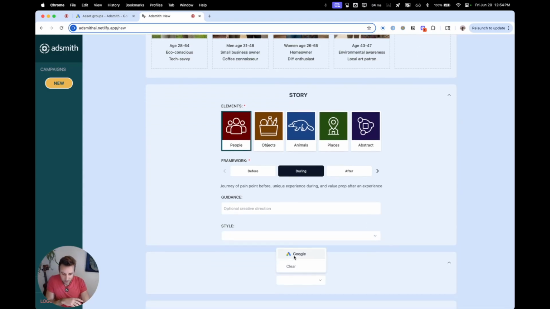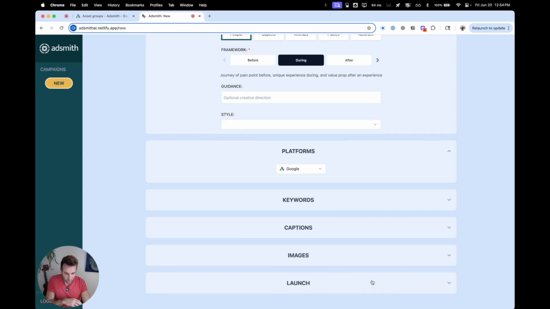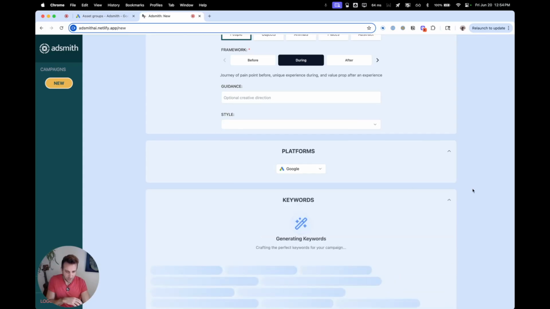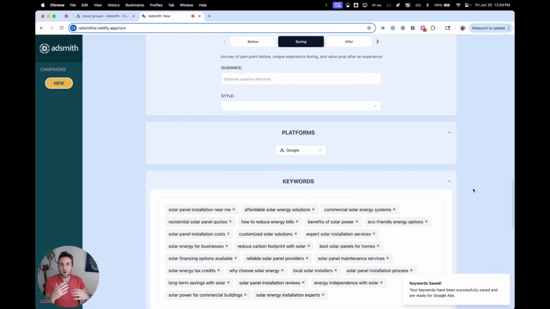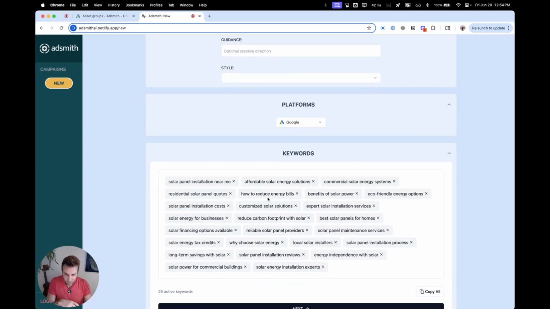So now we're going to select the platform. As I do this, it's going to start to generate content here. Because all the different ad platforms require different formats of the content, different character counts, different aspect ratios of the images. Google, for example, which we selected, wants the keyword. You can edit them, you could add your own, but in practice, the system does a pretty good job of getting it right off the bat.